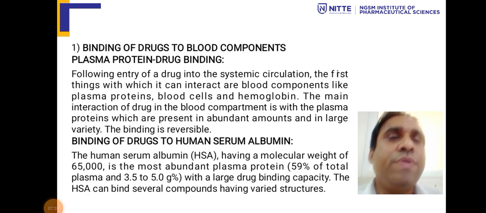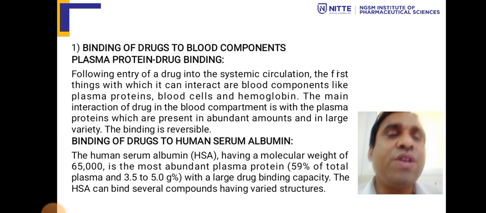Now, we will see binding of drug to blood components. Following entry of a drug into systemic circulation, the first things it can interact with are blood components like plasma proteins, blood cells, and hemoglobin.